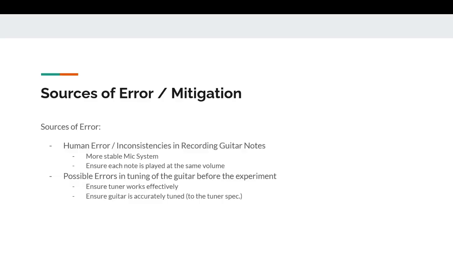Possible sources of error for my lab may have stemmed from human error, more specifically inconsistencies when I was recording my guitar notes. A way to mitigate this in the future will be to have a more stable and reliable mic system, and to also ensure that each note is played exactly the same and at the same volume. Another possible source of error may have stemmed from the incorrect tuning of my guitar before the experiment. And a way to mitigate this problem in the future would be to ensure that my guitar is properly and accurately tuned to my tuner spec.